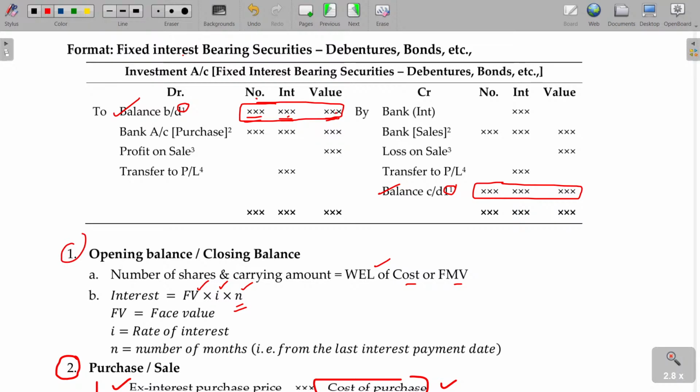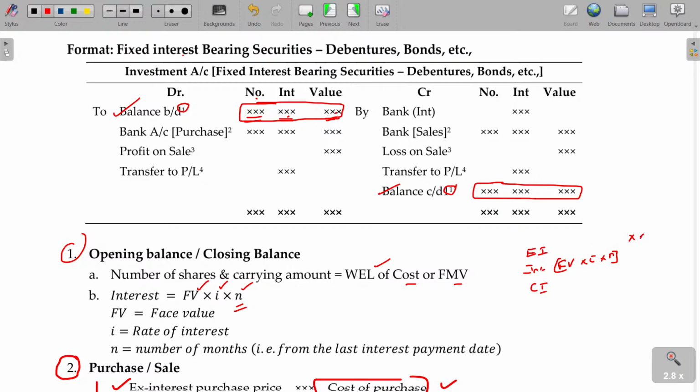Next, in case you purchase anything, any new investment, you have to calculate what? Ex interest and interest accrued on that separately. How do you calculate? Ex interest, and interest accrued on that, and the amount you pay for this being cum interest. The interest for the securities is nothing but fair value into the applicable rate of interest and number of months eligible for that.